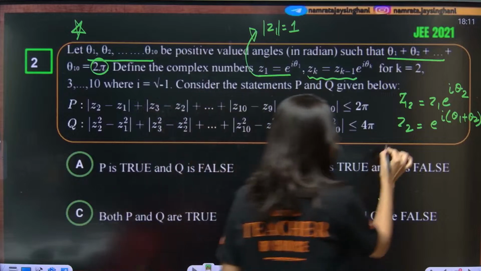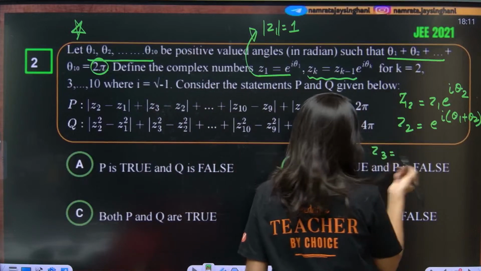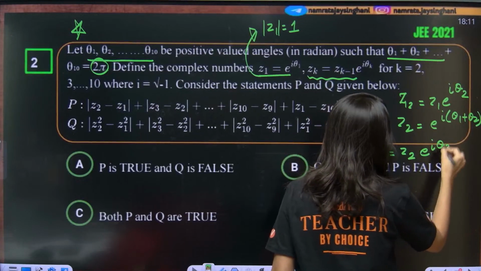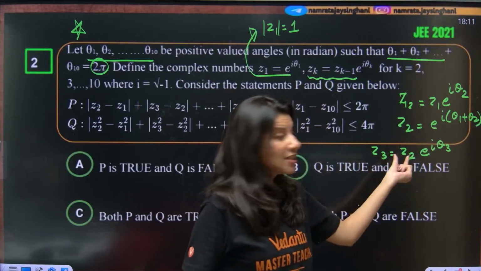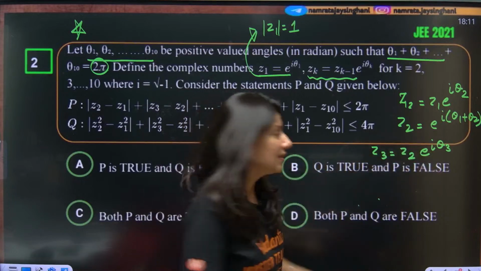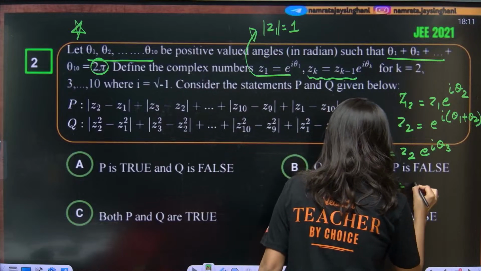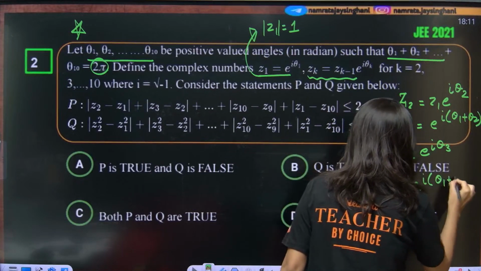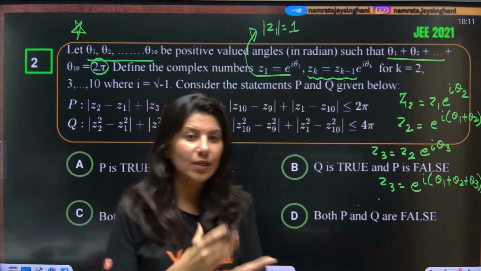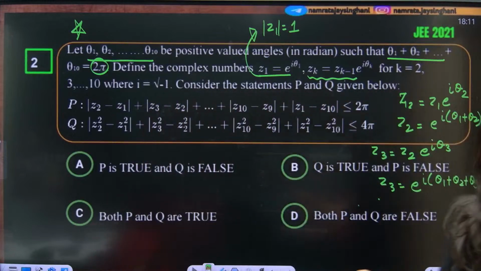Now, if I talk about z3 in a similar way, z3 will become z2 e power iota theta 3. So z2 will be replaced by e power iota theta 1 plus theta 2. And so z3 eventually you will get e power iota theta 1 plus theta 2 plus theta 3. So now we are understanding what is z1, z2, z3 and all the way up to z10.